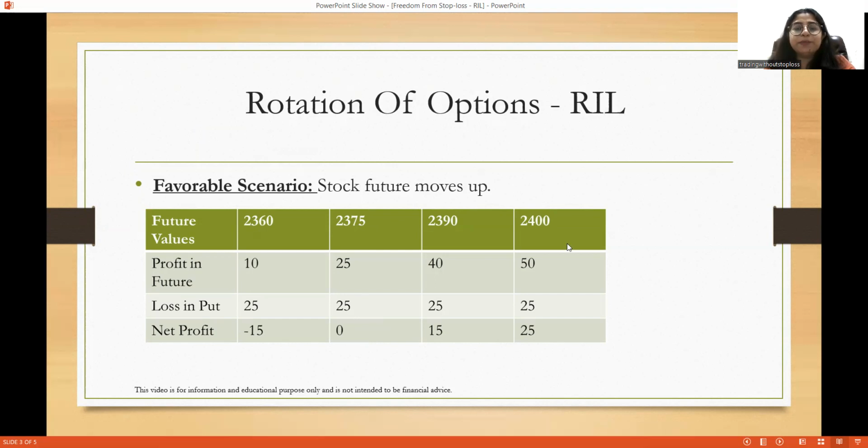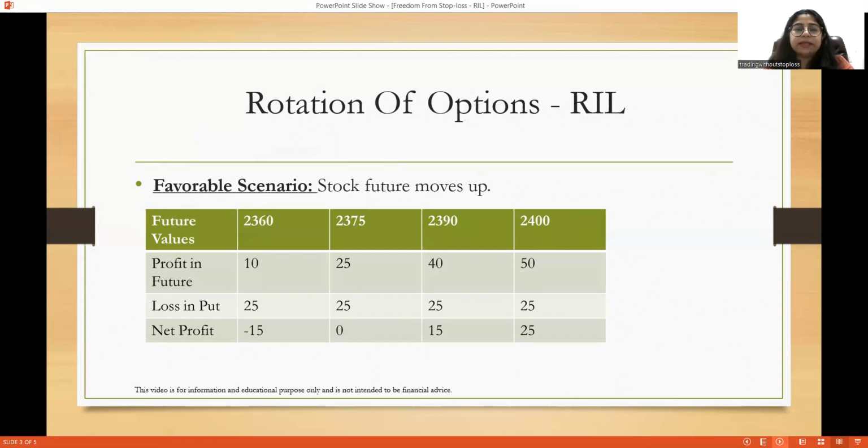Above this break-even point, you will be booking profit. Let us say it moved up to 2390. Your profit in the future is 40 points, and the loss in the put option is 25 points. So the overall profit will be 40 minus 25, that is 15. Now it moves to 2400. The profit in the future is 50 and the loss in the put is 25, so the net profit will be 25. This is your favorable scenario.